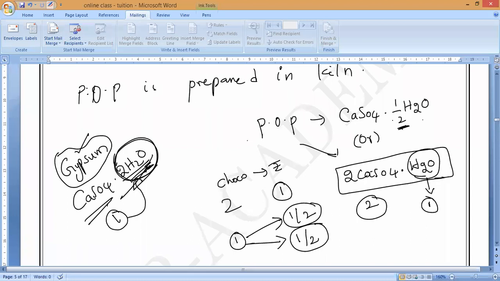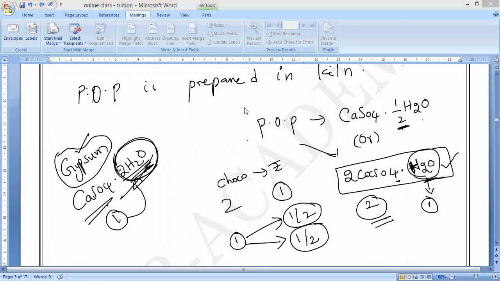Are you clear or not? So if the equation is balanced, you get 2 CaSO4 dot H2O. Remember, in POP, 2 CaSO4 molecules are sharing how many molecules of water of crystallization? Dot H2O means one molecule of water of crystallization. 2 CaSO4s are sharing one water molecule. So each CaSO4 is sharing how much? Half H2O. Are you clear now? That is the reason behind it.